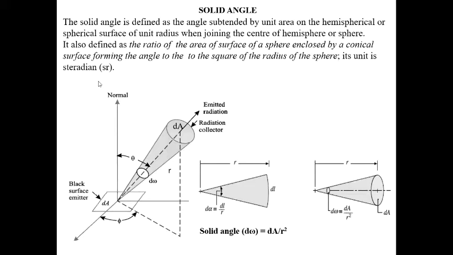Similarly, when you find the arc length, the angle is called the radian, but here it is called steradian. Okay, and it is denoted by Ω. So the solid angle dΩ equals dA by r square.